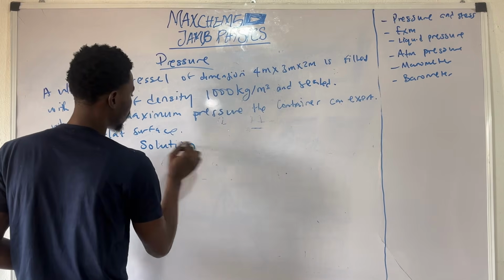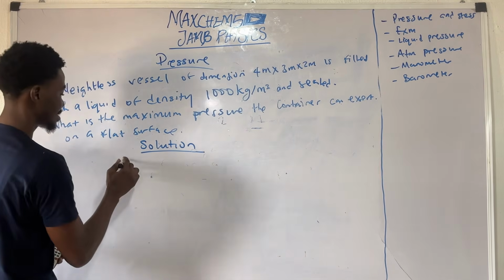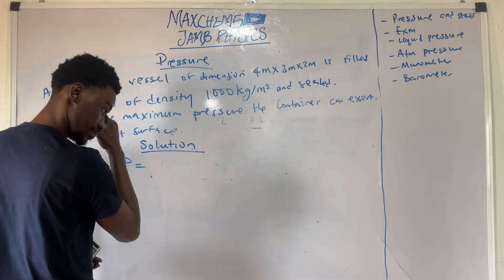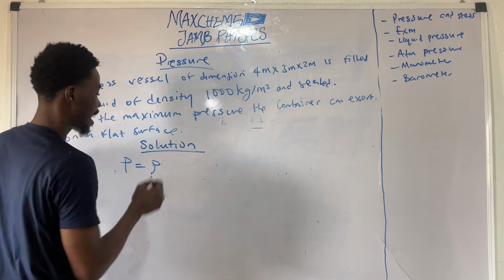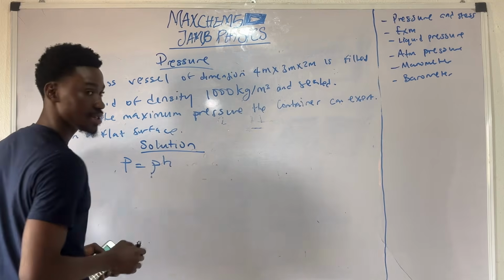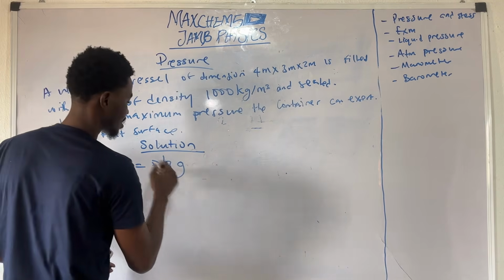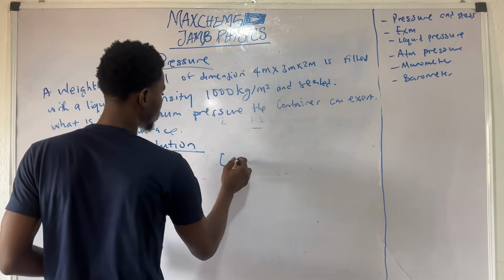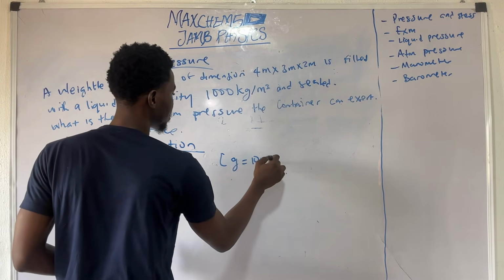If you can recall from the previous video, I said the pressure on fluids is given as density multiplied by the height multiplied by the acceleration due to gravity. Suppose we take the acceleration due to gravity as 10 meters per second square.